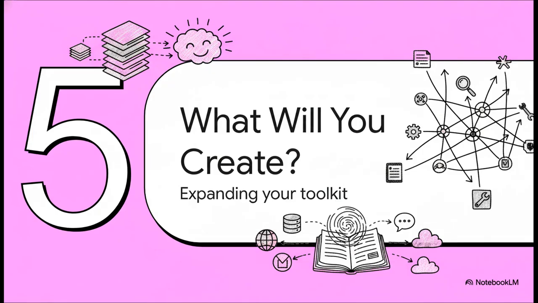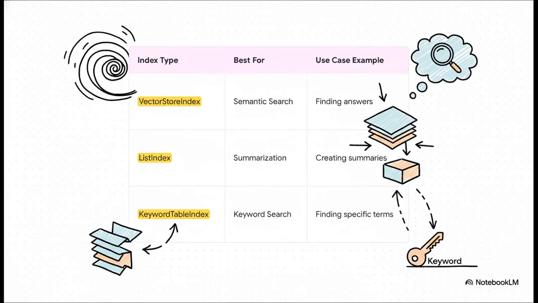So that was pretty cool, right? But that simple example is just the tip of the iceberg. Now that you get the basic idea, load, index, query, let's look at what else you can do, because the toolkit is way deeper than just that. So the vector store index we used is the go-to for most Q&A stuff, what we call semantic search. But what if you have a different goal? What if you just want a summary of all your documents? Well, for that, there's a list index. Or what if you just need to find documents with very specific keywords? There's a keyword table index for that. The point is, LlamaIndex isn't a one-trick pony.